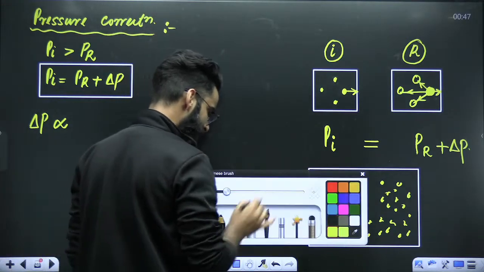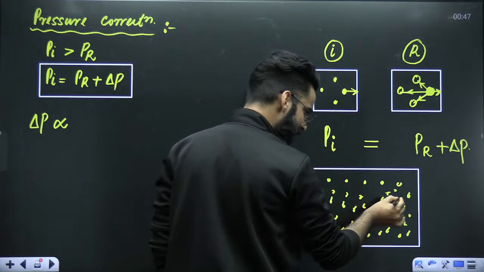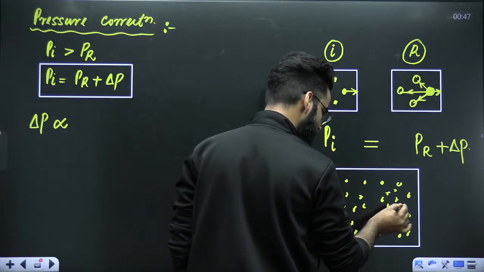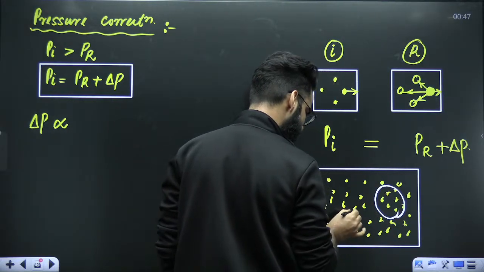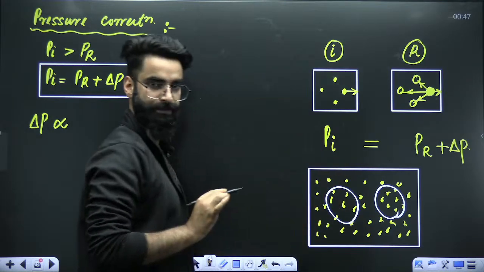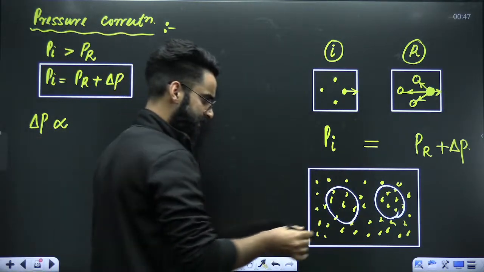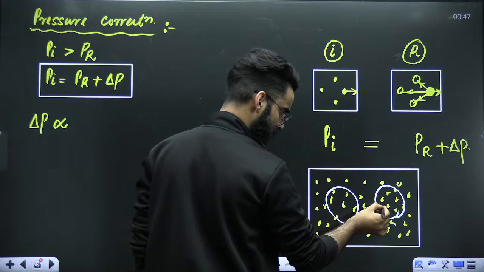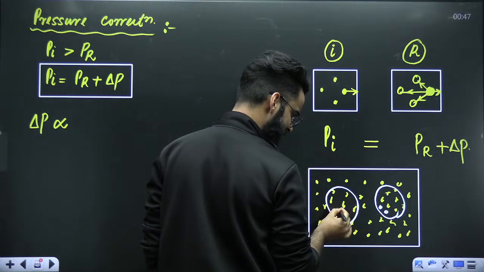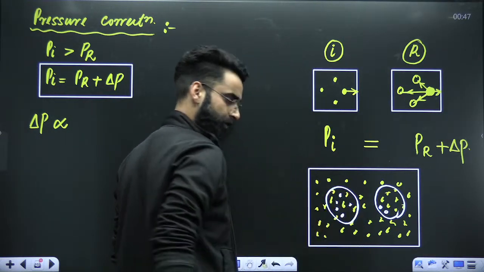Let me tell you. My dear students, I'm going to take 2 unit volumes over here. This is 1 unit volume. This is 1 more unit volume. In this unit volume there are gas molecules, and even in this unit volume you'll find gas molecules.